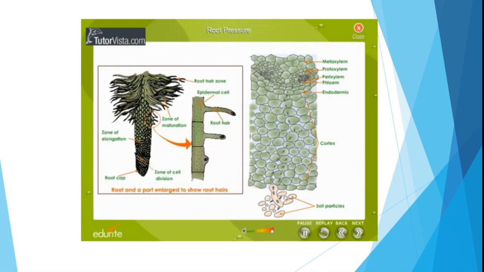Root pressure is thus explained as the pressure exerted on the liquid contents of the cortical cells of the root under fully turgid conditions, forcing a quantity of them into the xylem vessels and through them upwards into the stem up to a certain height. The gradient of water concentration that exists across the cortex creates a pushing force called root pressure.